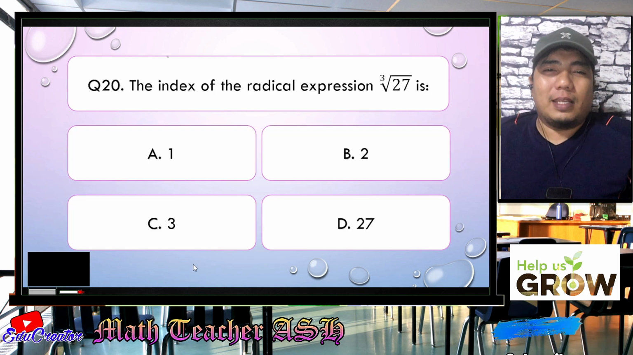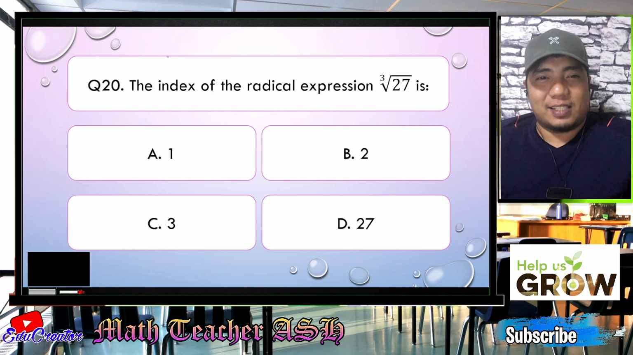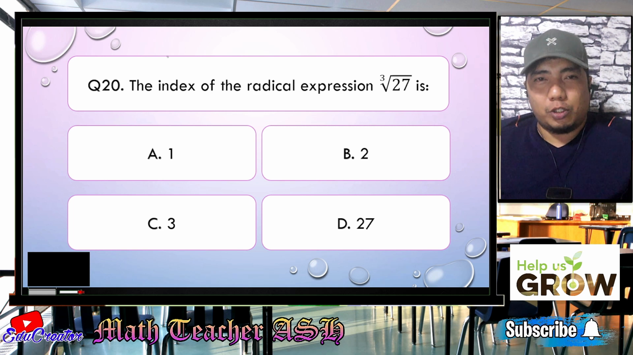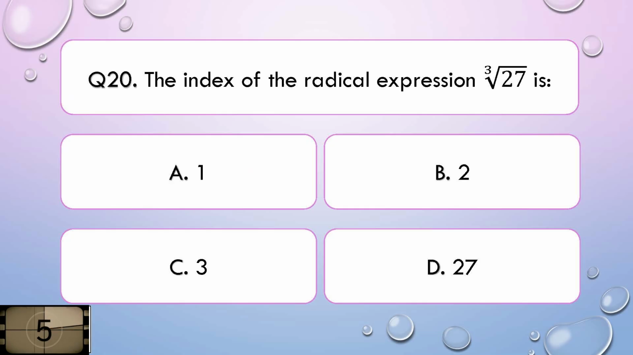Question number 20. The index of the radical expression cube root of 27 is it A, 1, B, 2, C, 3, or D, 27? I'll give you 5 seconds to think about your answer.